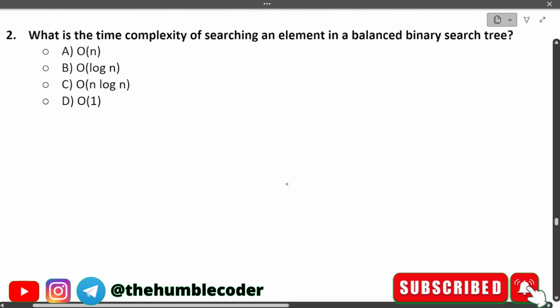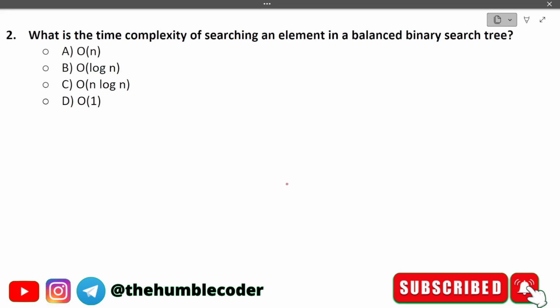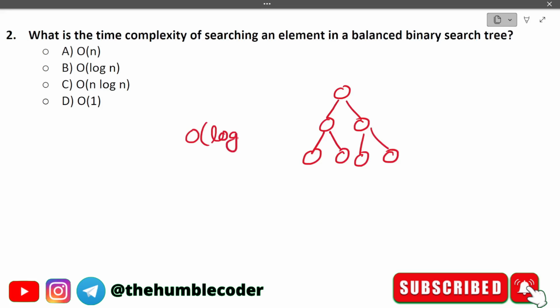Let's look at this question now. What is the time complexity of searching an element in a balanced binary search tree? We have a balanced binary search tree like this. We have to tell how much time it takes to perform searching in a balanced binary tree. The correct answer for this question will be big O of log n, so the correct answer will be option number B.